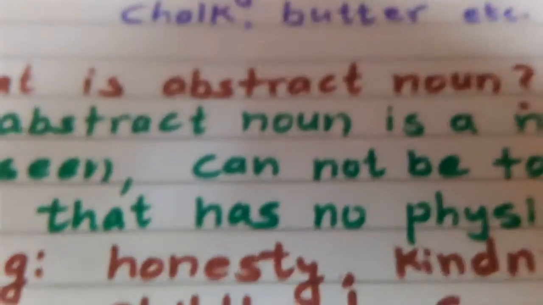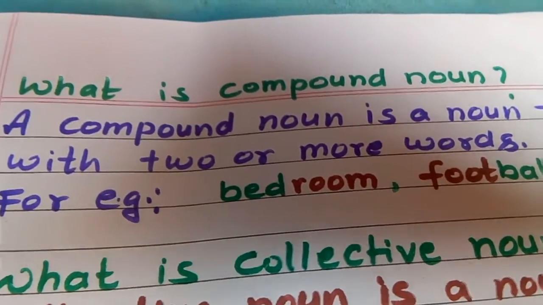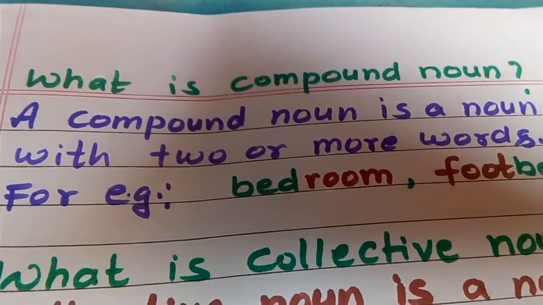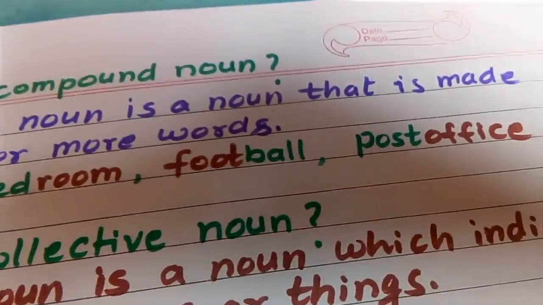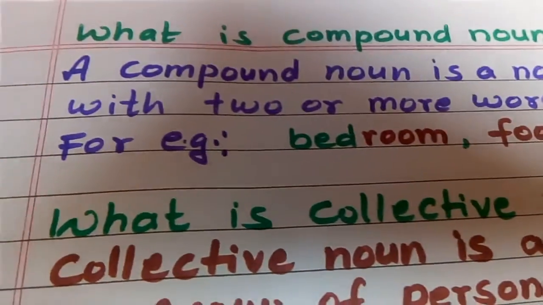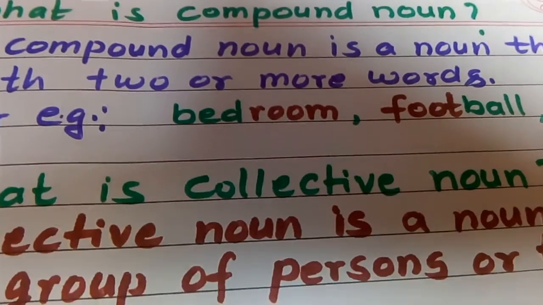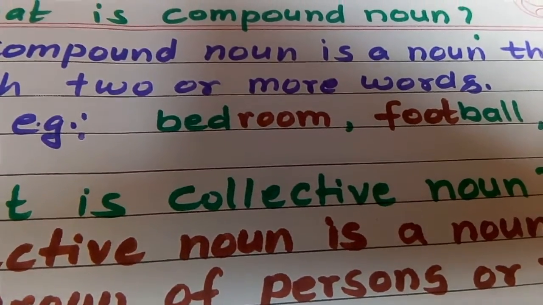These are abstract noun. Okay, dear students, here is another point, that is compound noun. Compound noun is a noun that is made with two or more words. For example, bedroom. Bed, one word, room is another word.